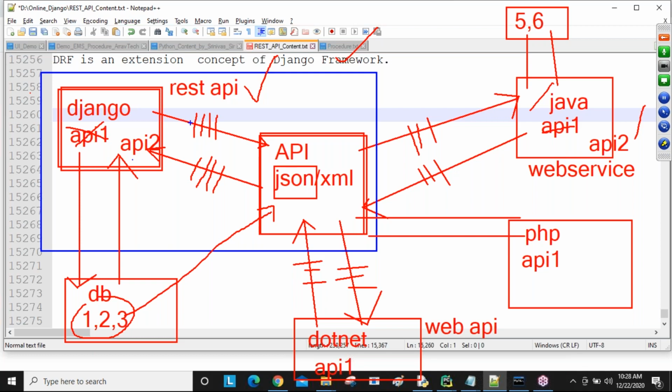But if you do all these conversions using pure Django, we write manual conversions, and more than 100 lines are required. But if you use the Django REST framework, not 100 lines, just less than 10 lines of code is required. Why? Because REST API provides ready-made coding, 3 different classes. That's why, for app-to-app communication, people always use the REST API. Are you understanding this one, all of you? Can I remove this diagram? Yeah.